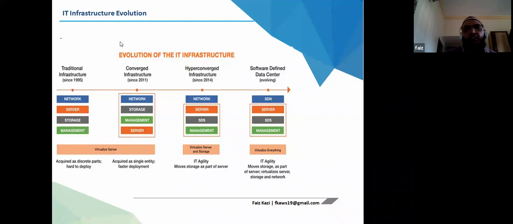From traditional, we evolved into converged infrastructure. What is converged infrastructure is that multiple components were joined into a single optimized compute unit through virtualization.